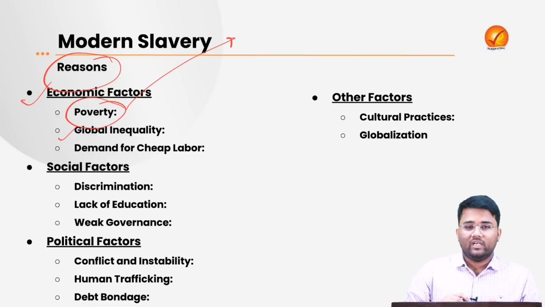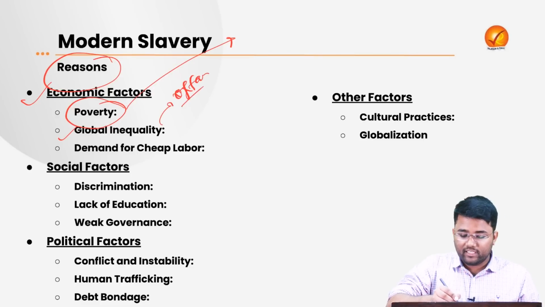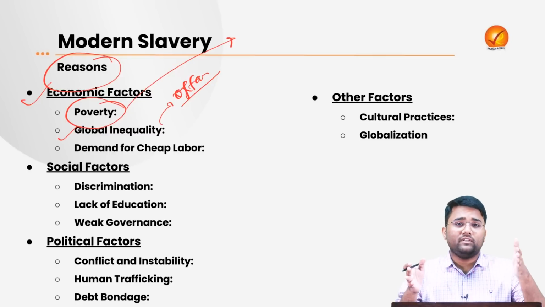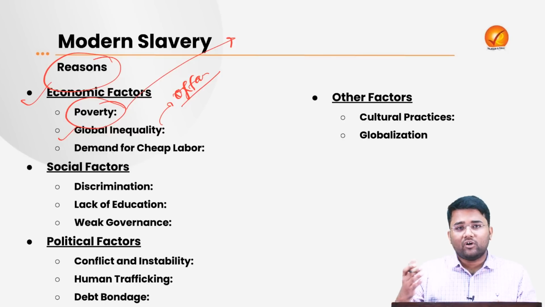Then there is global inequality, which is on the rise, as quoted by the Oxfam report, the World Inequality Report, etc. This has increased the divide between the rich and the poor. The ultra rich are looking to gain some extra capital, and they employ these poor people with low wages and no social security benefits, and that also leads to a lot of modern slavery-like conditions.